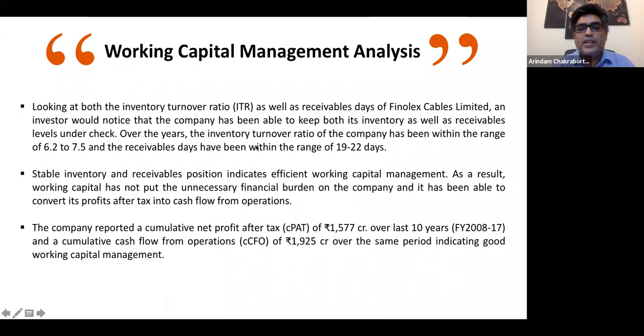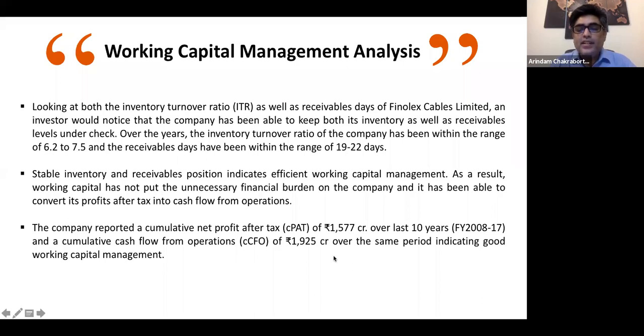Right? So over the years, the inventory turnover ratio of the company has been within the range of 6.2 to 7.5, and the receivable days has been within the range of 19 to 22 days. So stable inventory and receivable position indicates efficient working capital management. As a result, working capital has not put unnecessary financial burden on the company, and it has been able to convert its profits after tax into cash flow from operations, right?